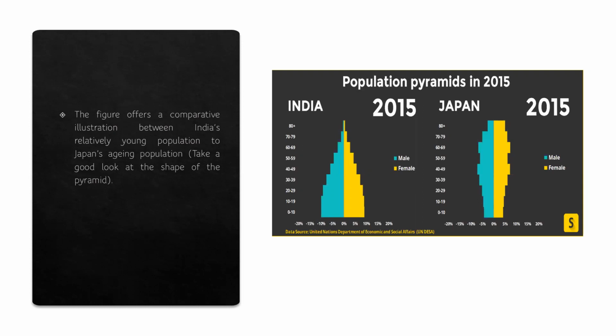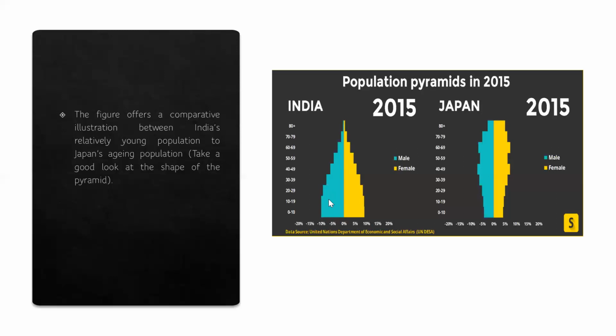So you can see here all those societies, all those countries which are experiencing demographic aging, they have a bulge in the older cohorts compared to younger cohorts. Look at the younger cohorts in India and look at the older cohorts. So here younger cohorts are much greater or much broader compared to the older cohorts. This is a developing country. India has a very young population.